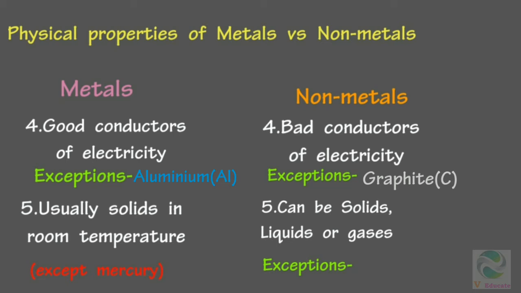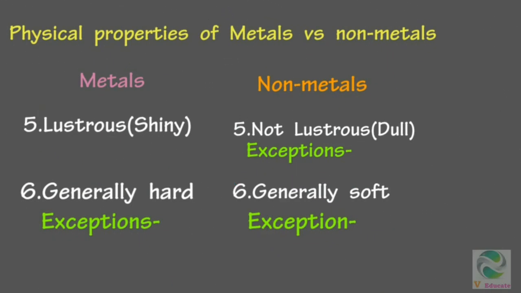The fifth property is state of matter in room temperature. All metals are solids in room temperature except mercury, while mercury is liquid in room temperature. But non-metals can be solids, liquids, or gases in room temperature. They can exist in any three states of matter.